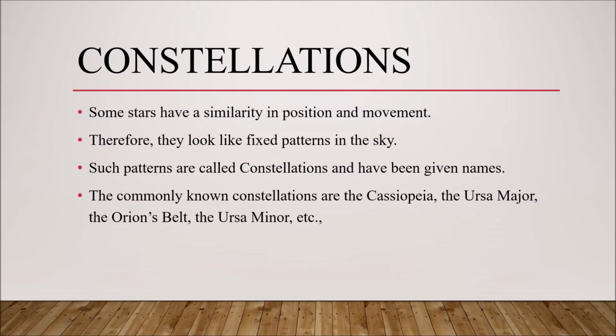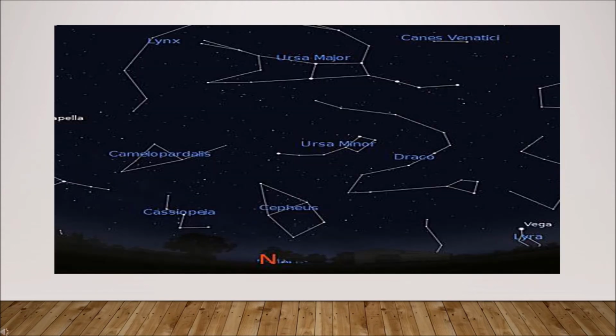There are many names for these constellations. The commonly known names are Cassiopeia, the Ursa Major, the Orion's Belt, the Ursa Minor, etc. You can see the various formed patterns in this picture, children. As I said, Ursa Major, Ursa Minor, Cassiopeia, Draco, Canes Venatici. All these are the commonly known names for constellations.